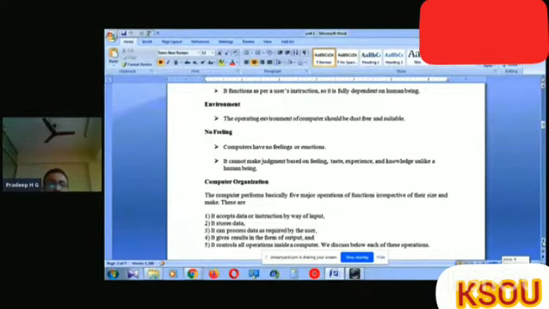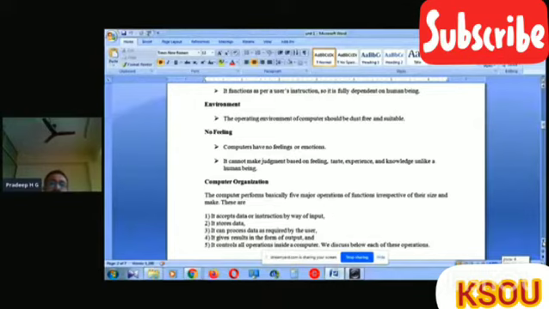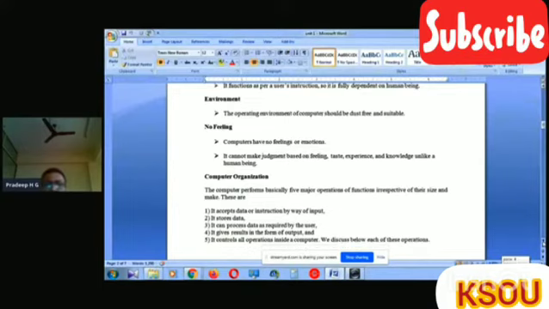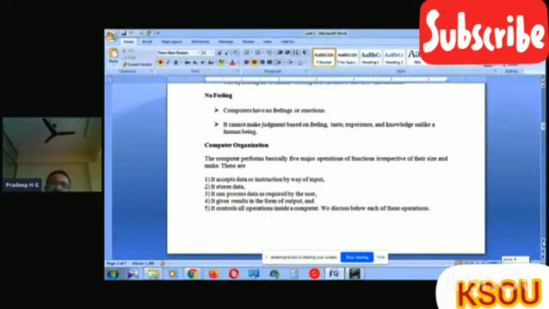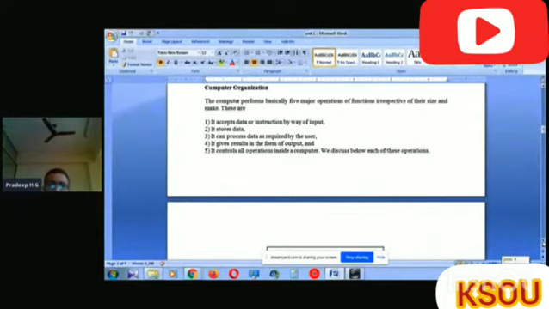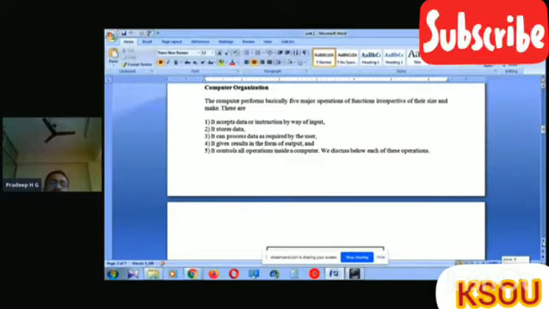Then the computer performs basically five major operations or functions irrespective of their size and make. Who made the system or what is the size of the system is not a matter here, but the basic five major operations are: it accepts the data or instructions by way of input. It receives the data. Then it stores the data.